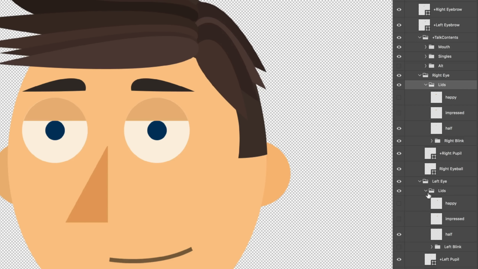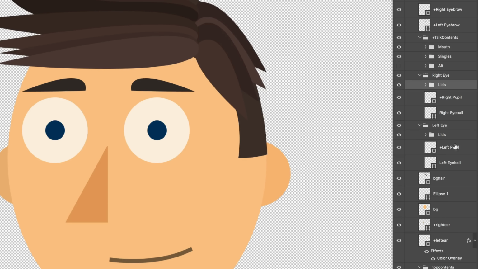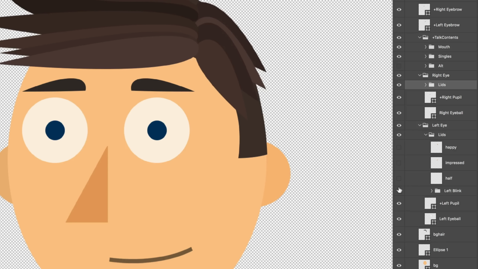So for any character I make, I will have at least something like this where they're kind of in their own group, and I group them with the blinks in this case because I want them all happening over top of my pupil and eyeball. In the case of the half eyelid, I still want to be able to see my pupil moving behind it. I don't want it to completely take over it. And so that's why I have it as its own separate group up here. But you can experiment with a few different structures and see what works best for your character.